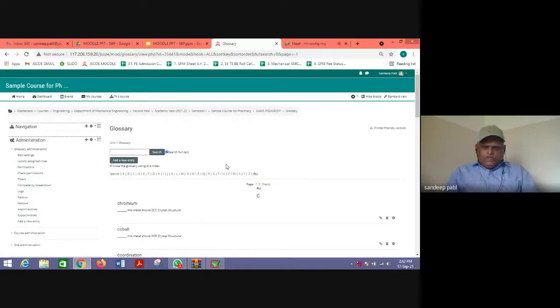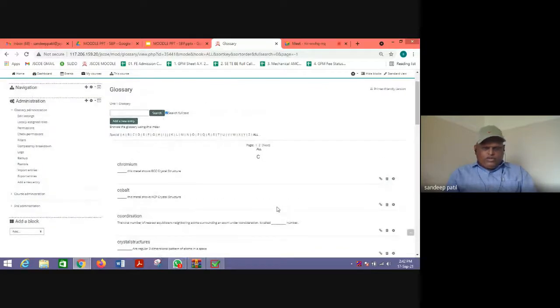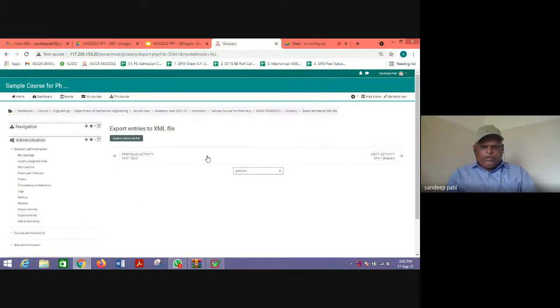For this glossary, after creating it you can click add a new entry, and this glossary is ready. But if you want to download this glossary and upload it to another subject, say other divisions, we need to go to the settings and click export entries. All these entries you need to prepare in one single course, and then we export the entries. Entries are getting exported here.